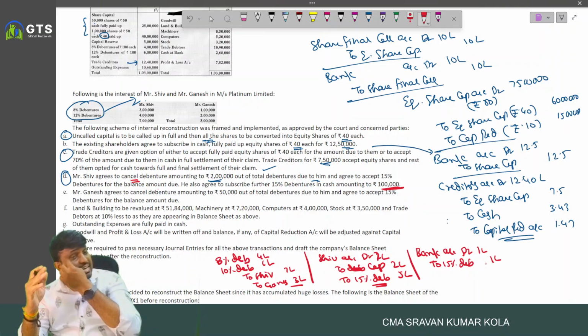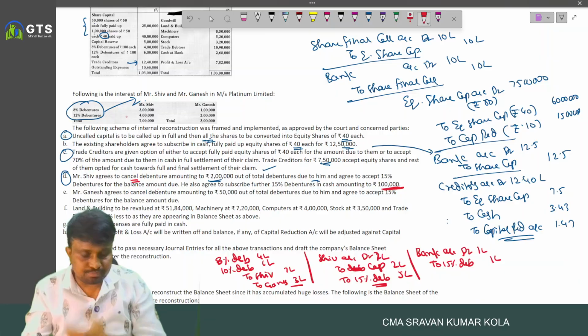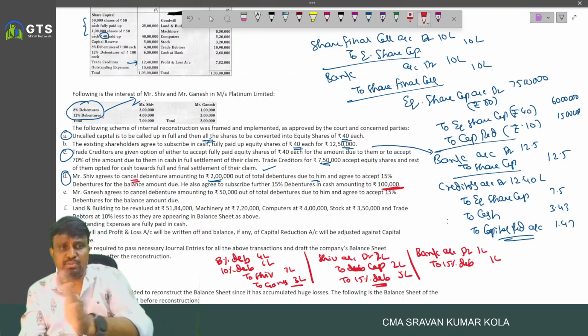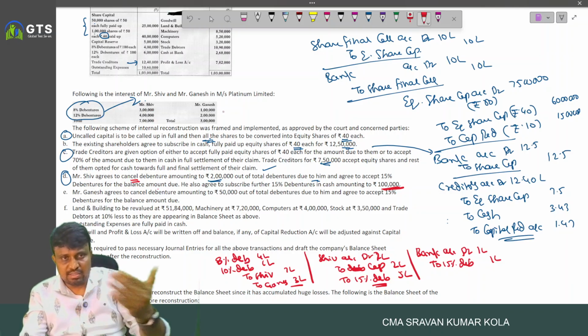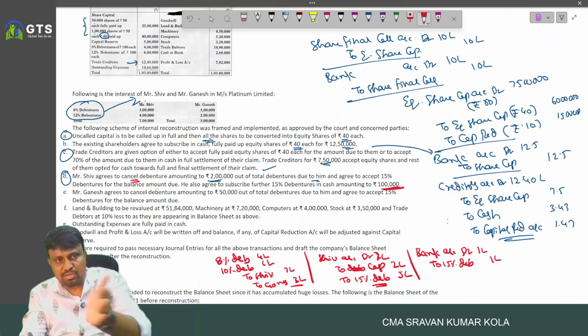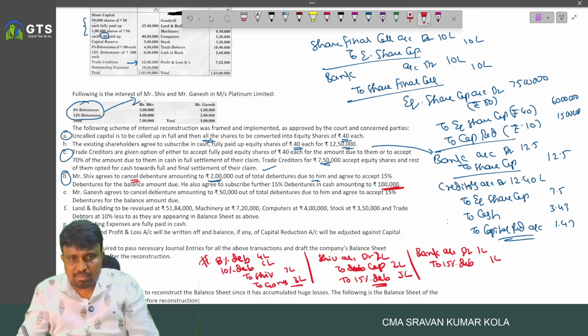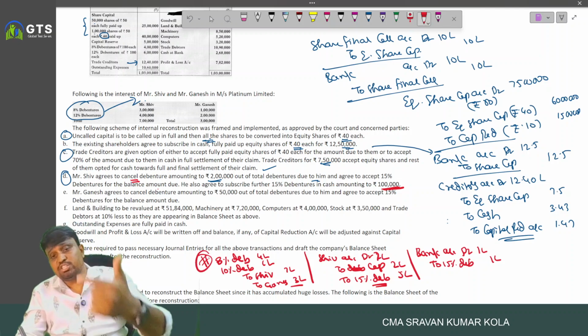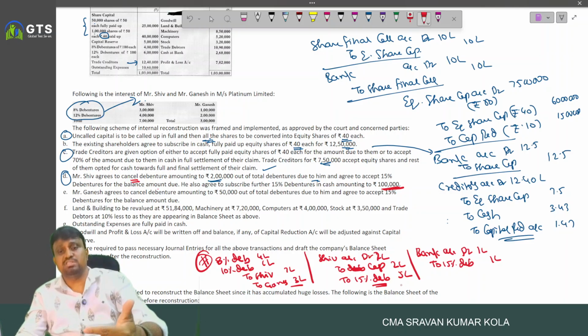Correct. First, transfer their holding to the personal account. 8% debentures account debited, 12% debentures account debited to Mr. Shiv 7 lakh, and to Mr. Ganesh 3 lakh. I wrote the combined entry. And after that, Mr. Shiv account debited to capital reduction 2 lakh, to 15% debentures 5 lakh.